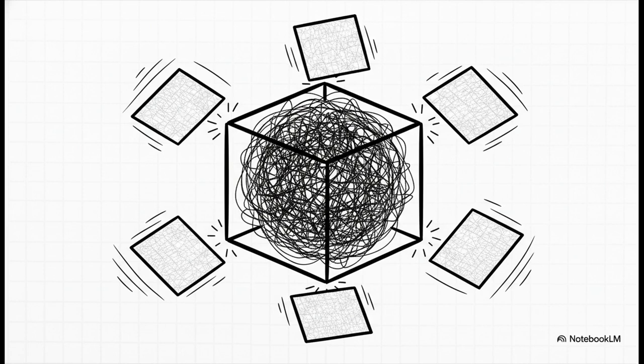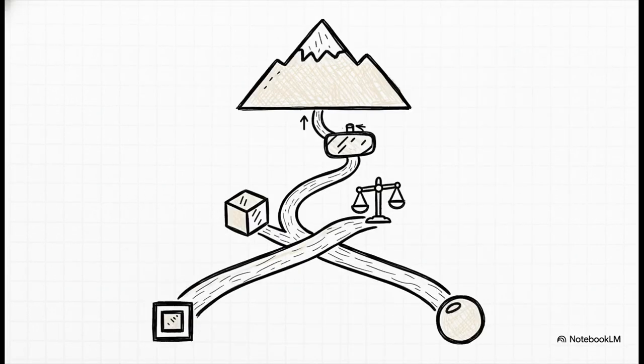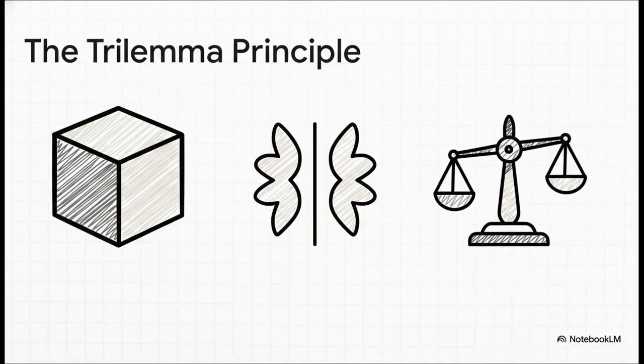So get this, any prediction is basically us forcing infinite potential onto a finite, measurable grid. We combine Planck's scale with Perelman's shape, and voila! We get the 3 rules we need for our journey. We call it the trilemma principle. It's boundedness, symmetry, and conservation. Let's break them down real quick.